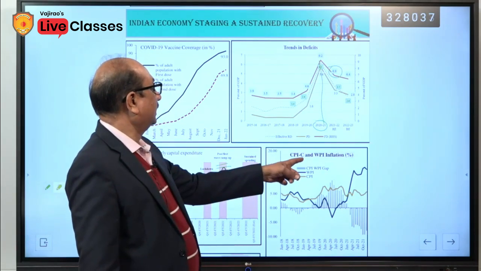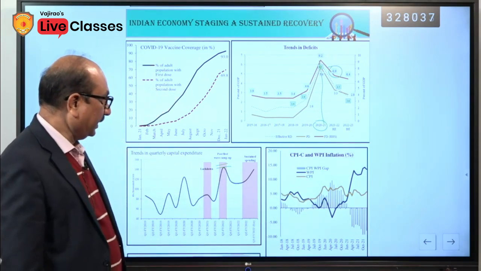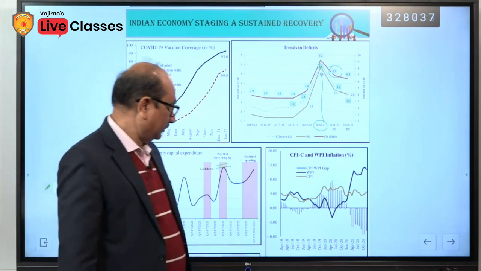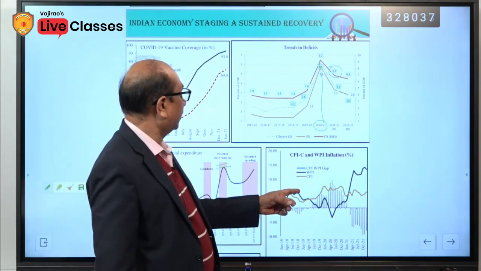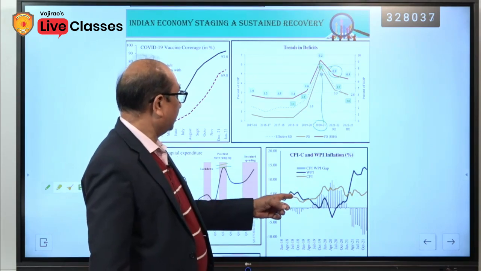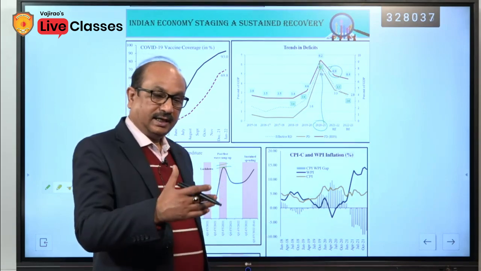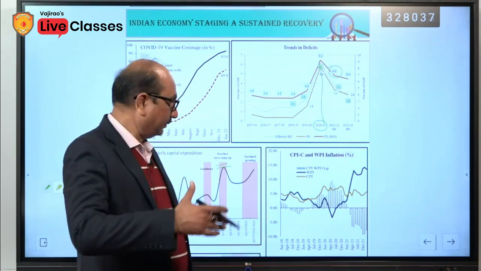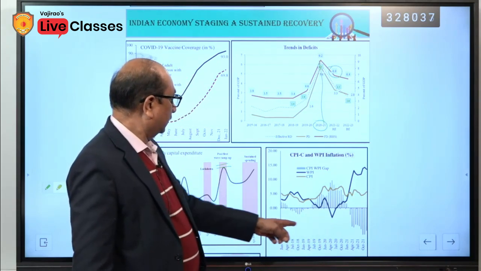CPI, consumer price, and WPI, this is the comparison of CPI and WPI. Here you can see that as far as the WPI is concerned, it has been much fragile and the fluctuation has been more because it was around minus.